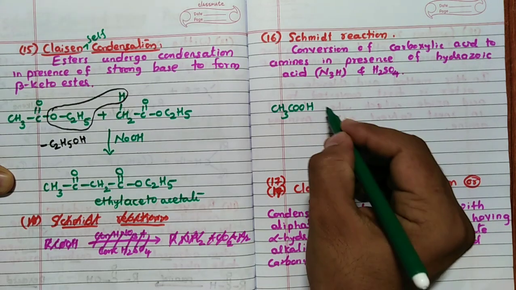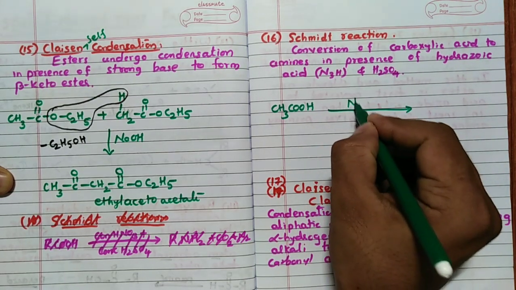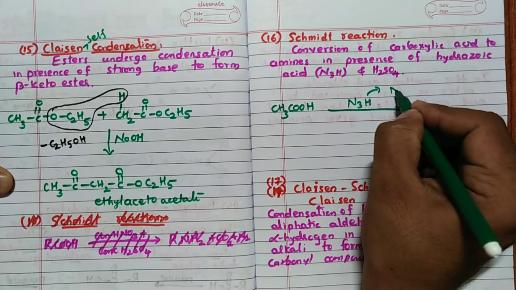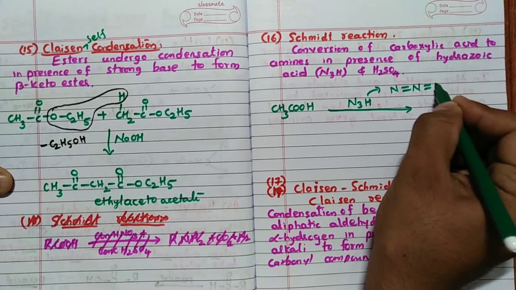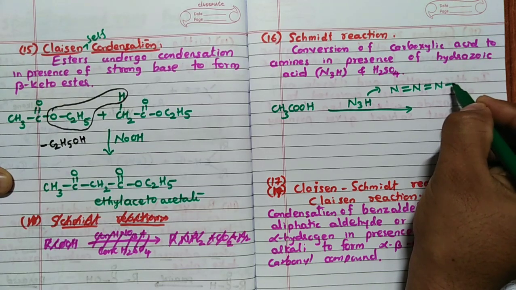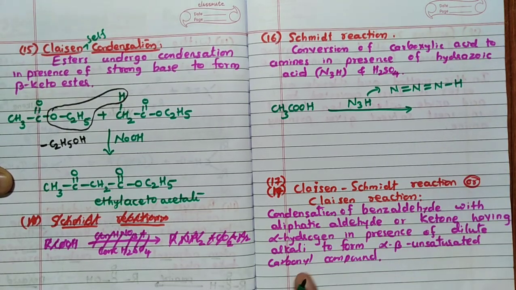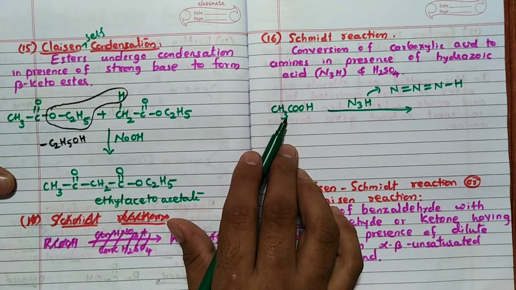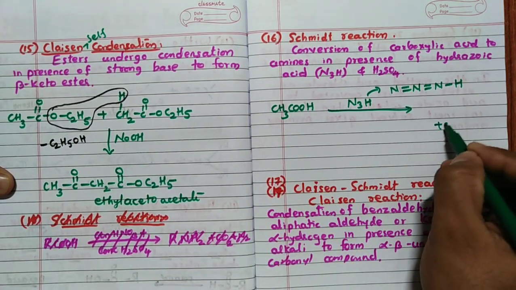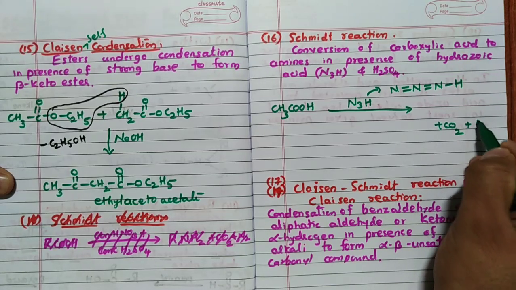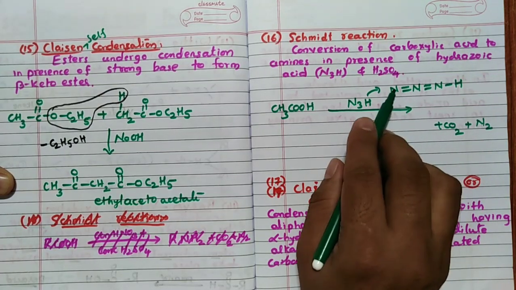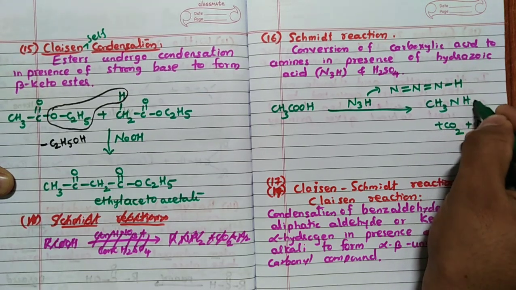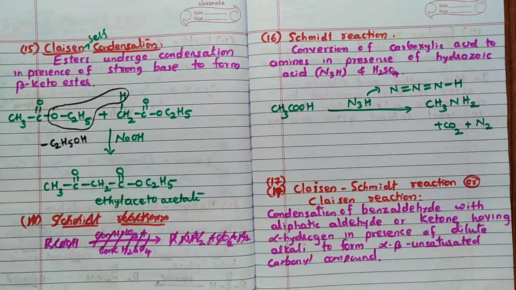This will react with hydrazoic acid, which is N3H, with the structure N double bond N double bond N and H. When it reacts with acetic acid, CO2 is removed, then nitrogen gas N2 is removed. Then remaining is CH3NH2.